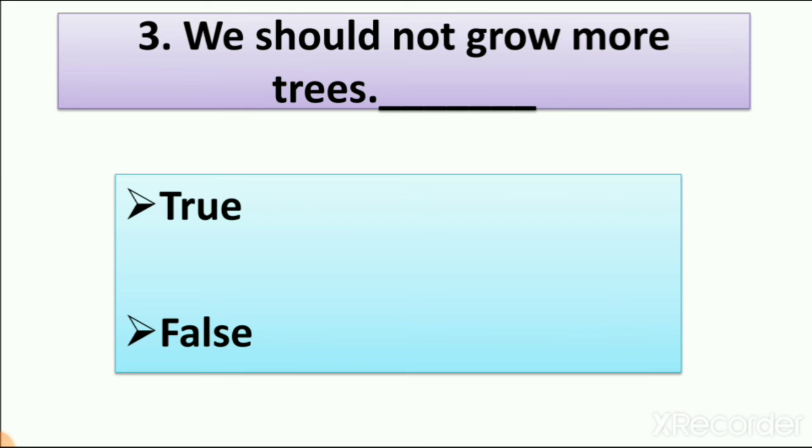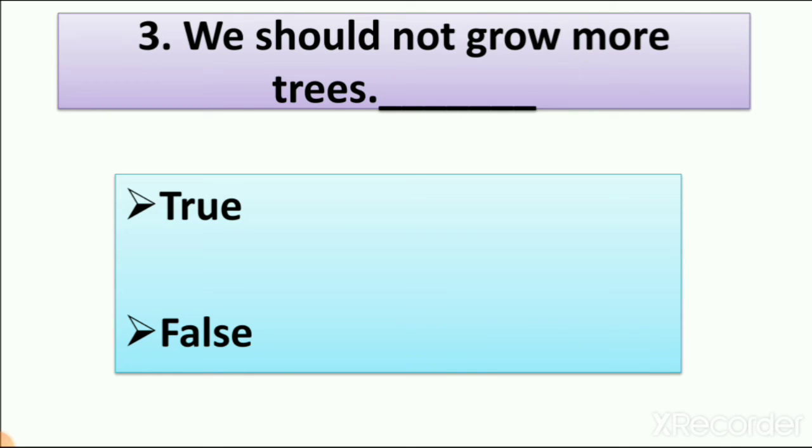So we should grow more trees is the right sentence. But here what is the sentence? We should not grow more trees. If we do not grow more trees, we don't get fresh air, and because of that we cannot grow healthy.